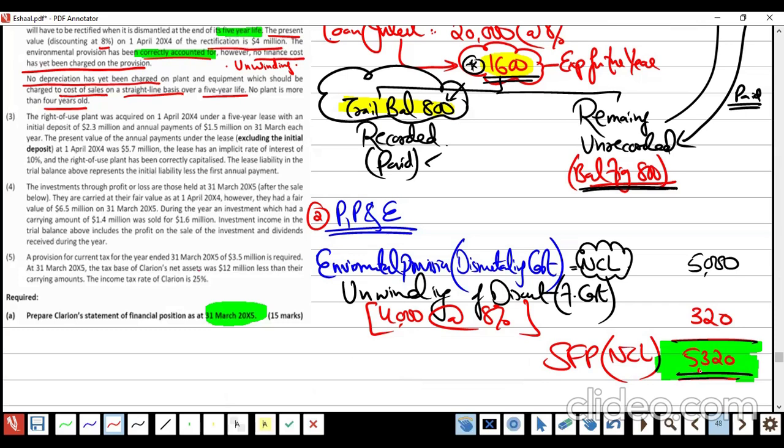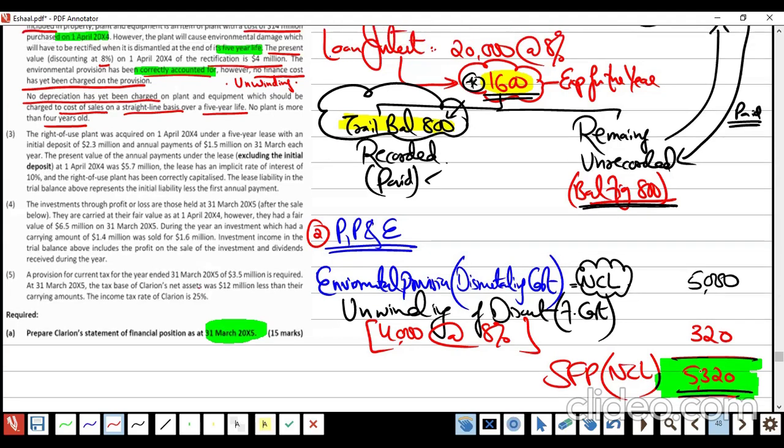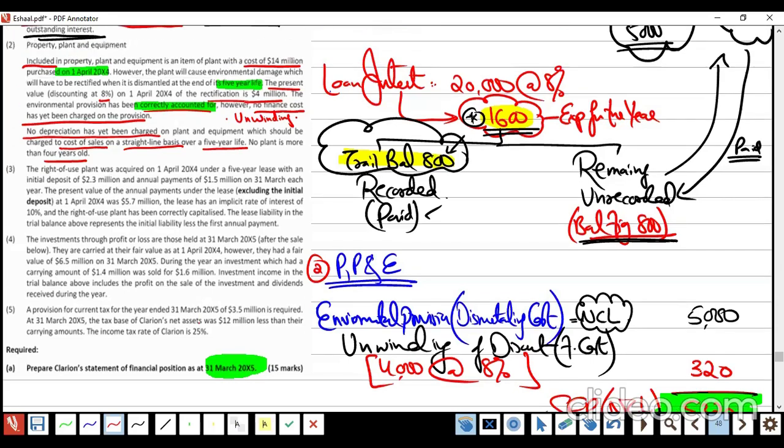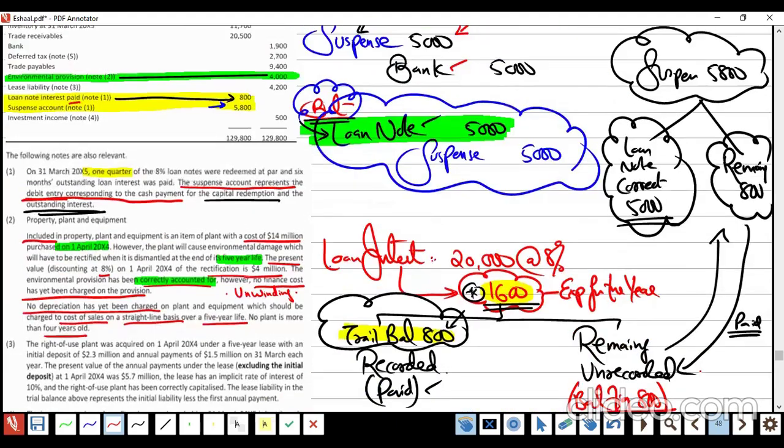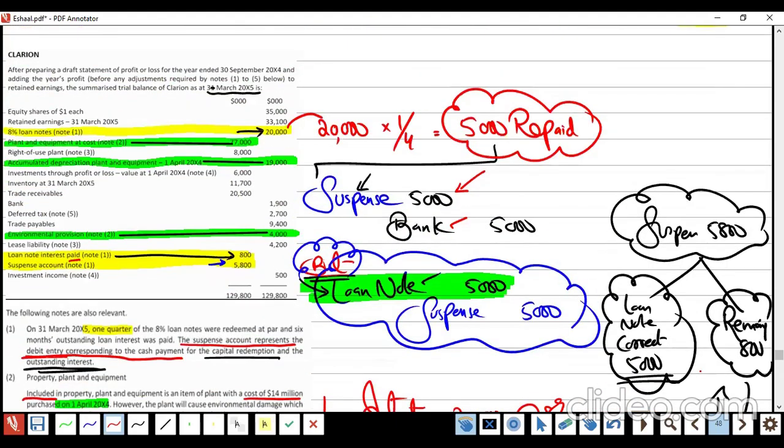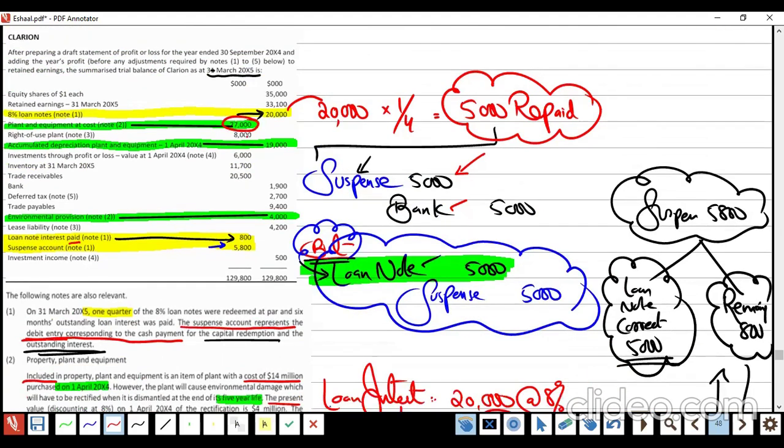So one thing from this note is done. The second thing is to compute the depreciation. Now there is an issue. Where is the depreciation? We have 77,000 as the cost, right?